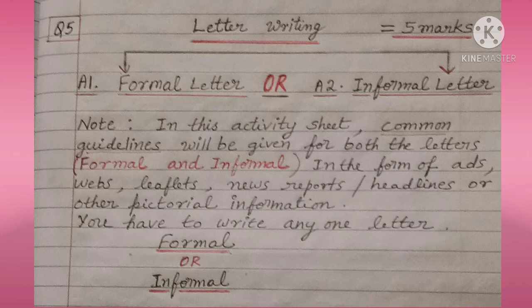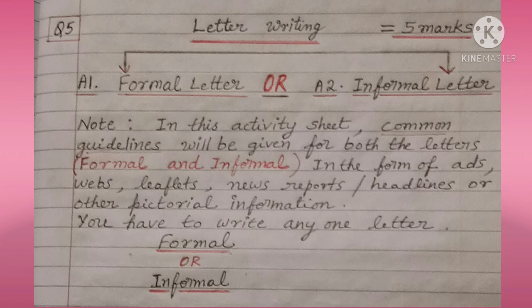Question number 5. A1 and A2, two questions are there. Question number 5, letter writing, 5 marks question. A1 formal letter or A2 informal letter. In this activity sheet, common guidelines will be given for both the letters, formal and informal, in the form of ads, webs, leaflets, news reports, headlines or other pictorial information.